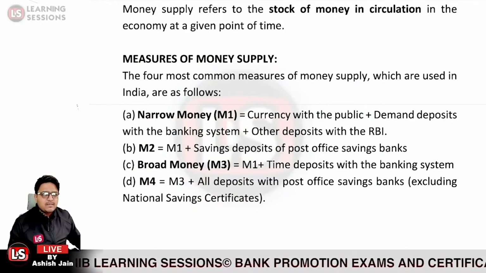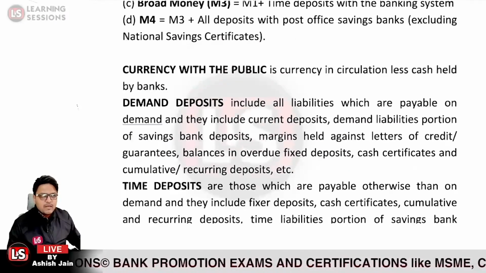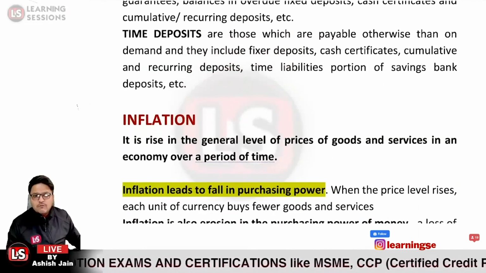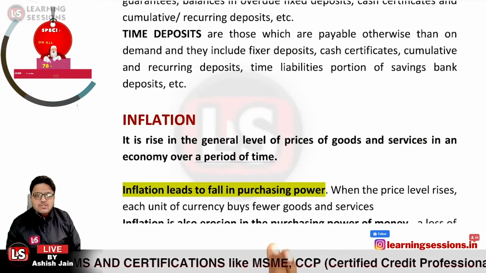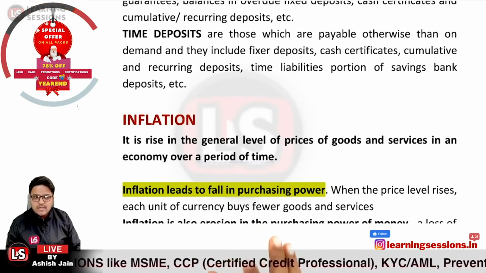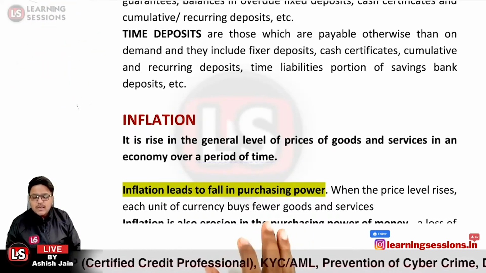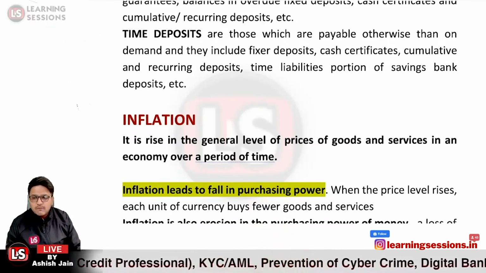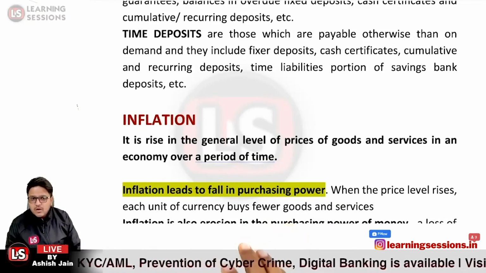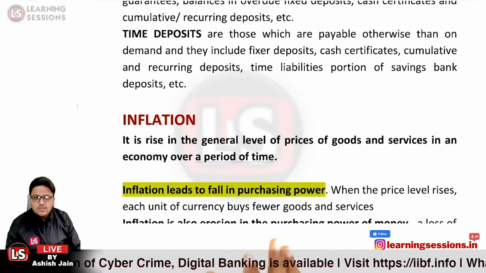Further, the next component is currency with the public, which we have already covered. We will not be covering it again. So next, it is inflation. So what is inflation? It is a rise in the general level of prices. If the general prices of goods and services in the economy increase over a period of time, that is due to inflation itself.